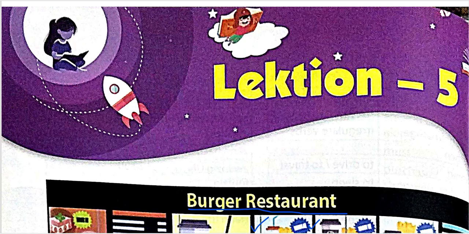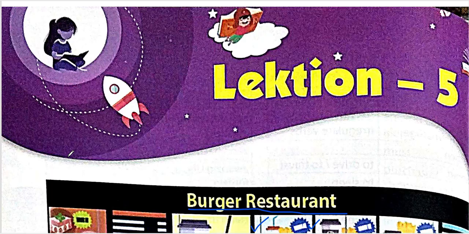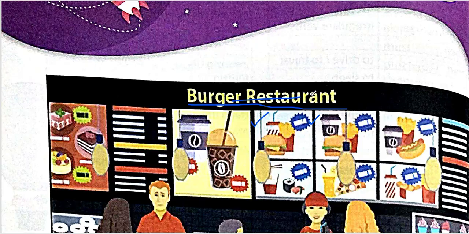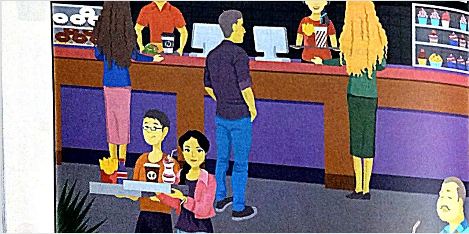One thing that I want to say is that things will already be underlined here because we had an audio issue. So because of that, we are refilming the video. Okay, so burger restaurant is basically what we can see on the screen right now in this picture. We can notice many things like over here we have combos, people are ordering stuff, people are getting stuff, people are going to their seats.